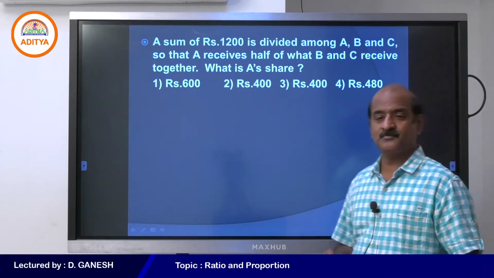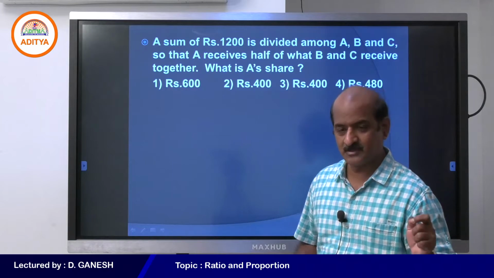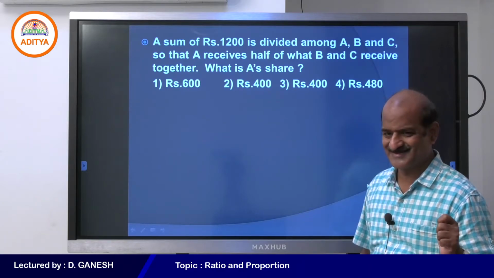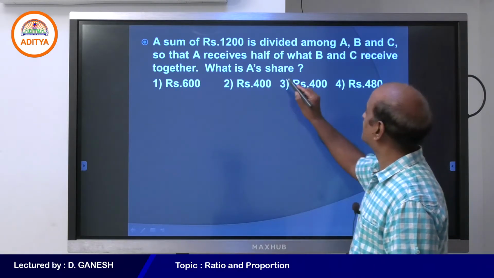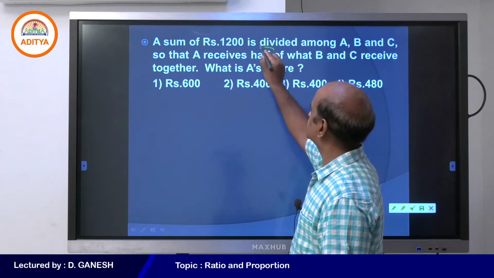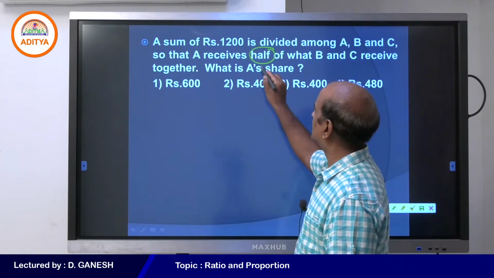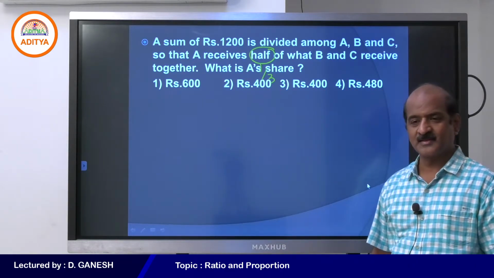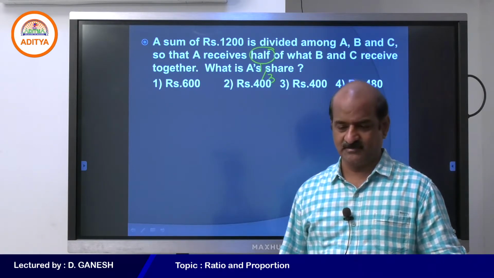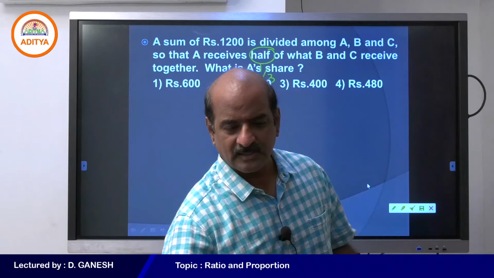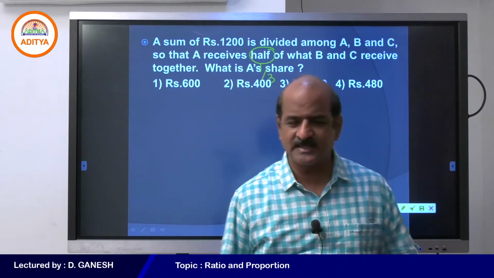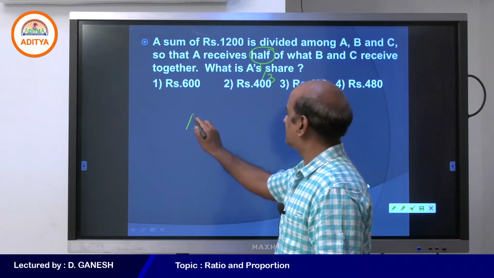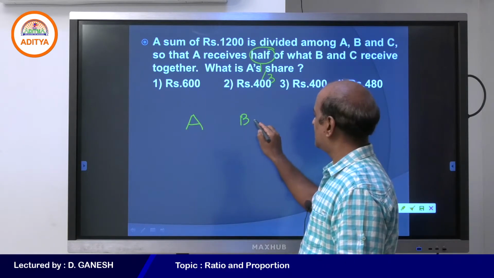Okay, my dear students, now we discuss a simple question basing on this. I just want to make a very simple change in the question. Let me see how you do this. A receives 1/3 of what B and C together receive. If A receives 1/3 of what B and C receive, how must we do this?